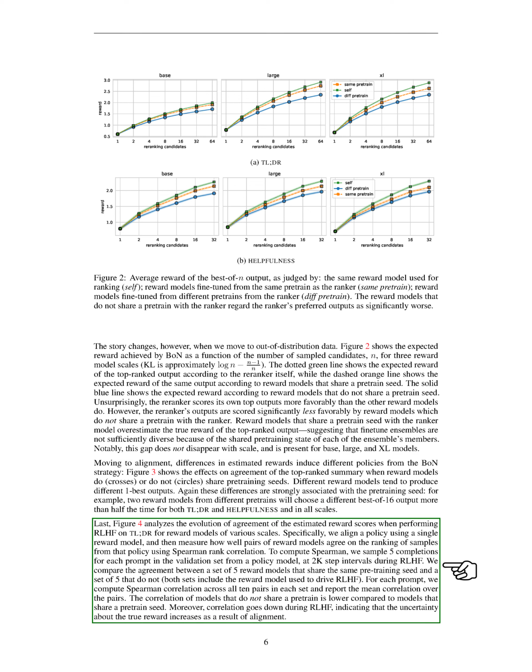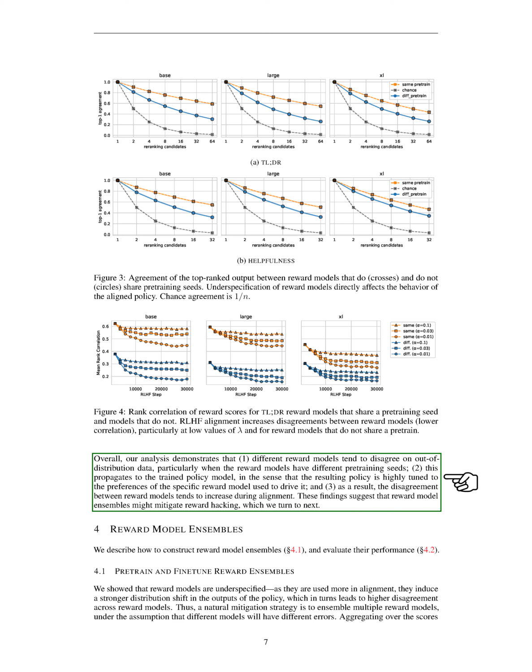Lastly, we analyze the evolution of agreement of the estimated reward scores when performing RLHF on TLDR for reward models of various scales. We align a policy using a single reward model, and then measure how well pairs of reward models agree on the ranking of samples from that policy using Spearman rank correlation. The correlation of models that do not share a pre-train is lower compared to models that share a pre-trained seed. Moreover, correlation goes down during RLHF, indicating that the uncertainty about the true reward increases as a result of alignment.